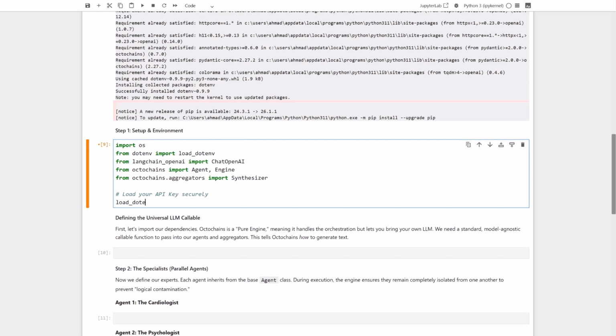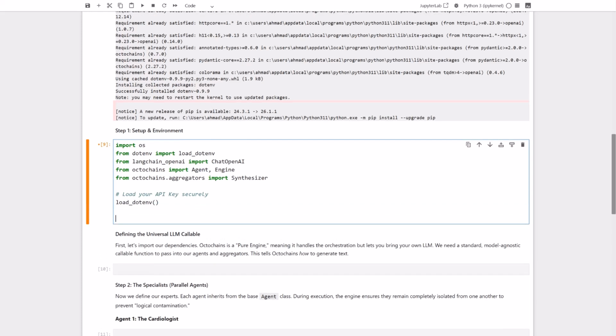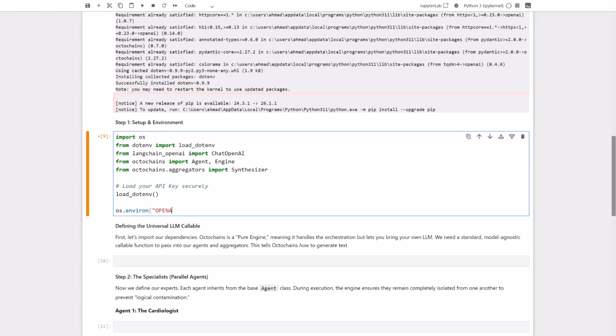We call load_dotenv here to read our local .env file and load those environment variables into memory. And finally, we'll set our OpenAI API key environment variable, falling back to a placeholder if it's not found in the environment. Let's run this to get our workspace ready.